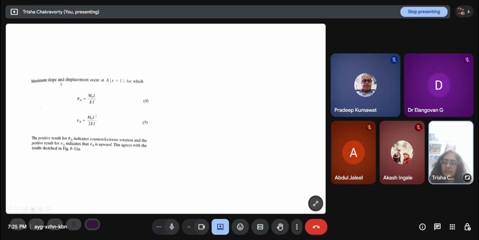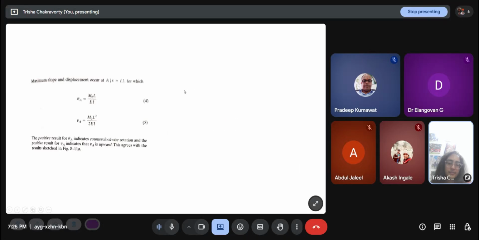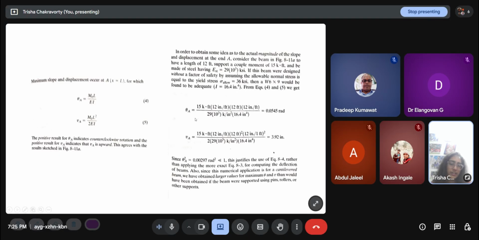At x equal to L, vA is M naught L squared by 2EI. The positive result for theta indicates counterclockwise rotation, and the positive result for vA indicates that vA is upward. Now these are some practical values being applied. It's fine. This was an algebraic kind of numerical. If you put in the numerical values, you will see what kind of values come.